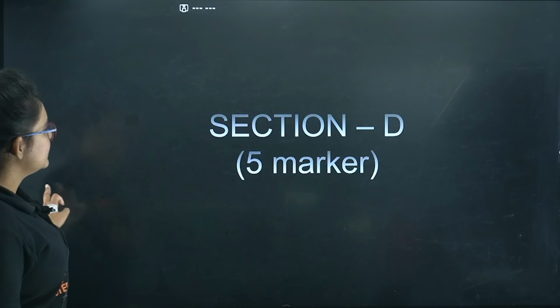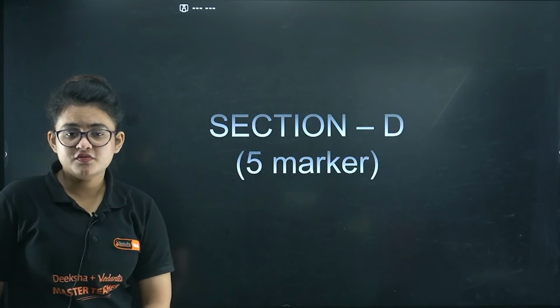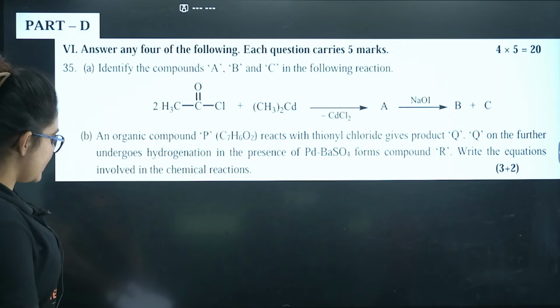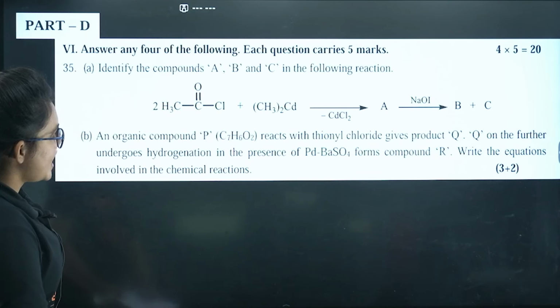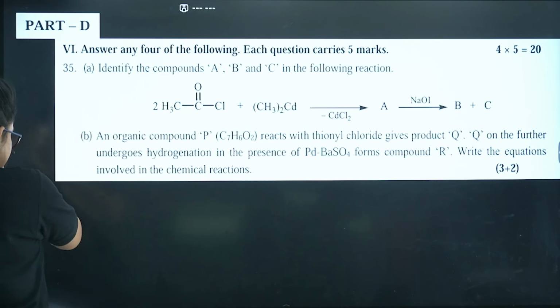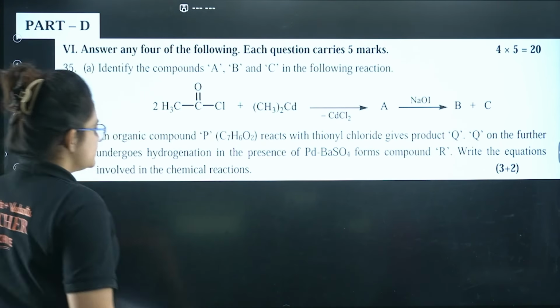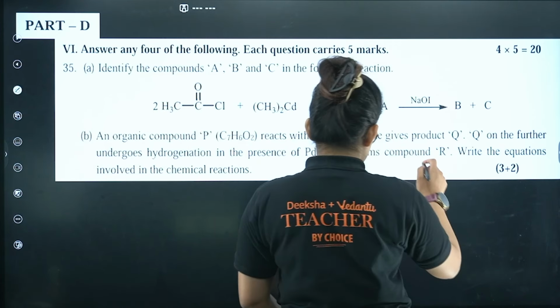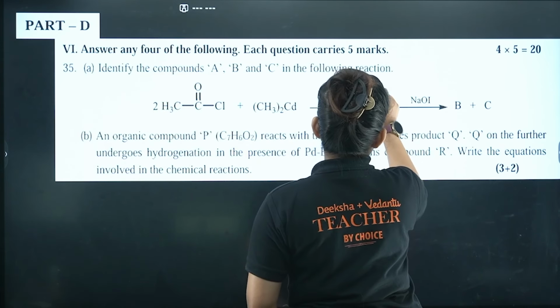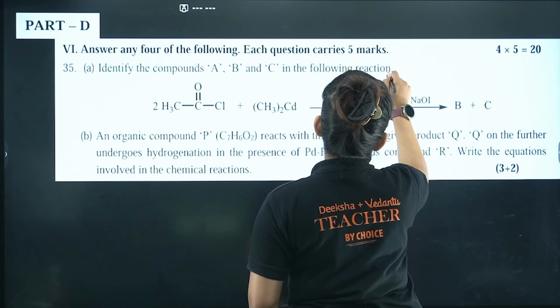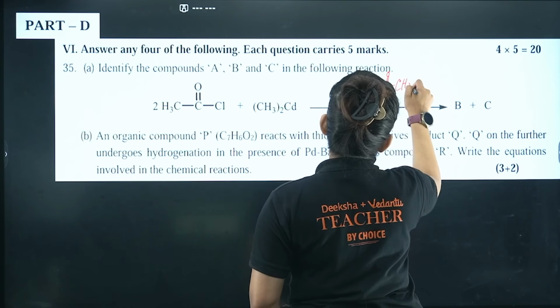Let's proceed with Section D, that is the 5 marker. So here comes the first question. We have to identify A, B and C. First, let's proceed with A. If you just write A, it will be nothing but CH3COCH3.